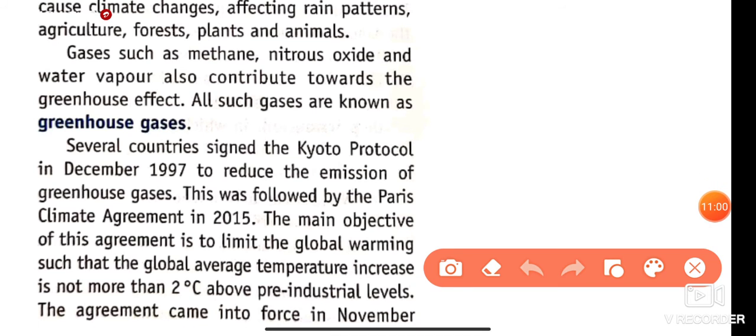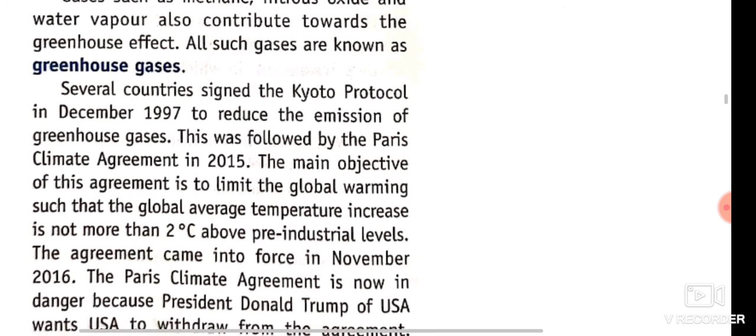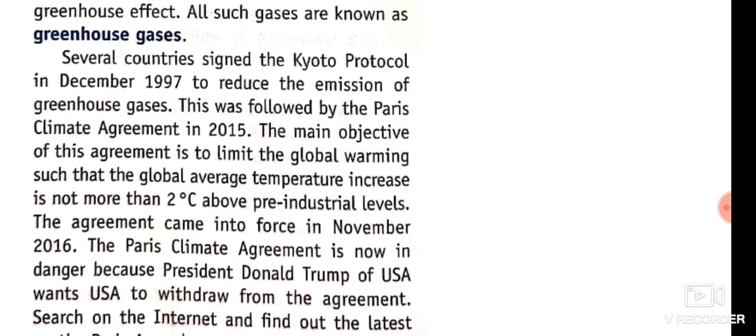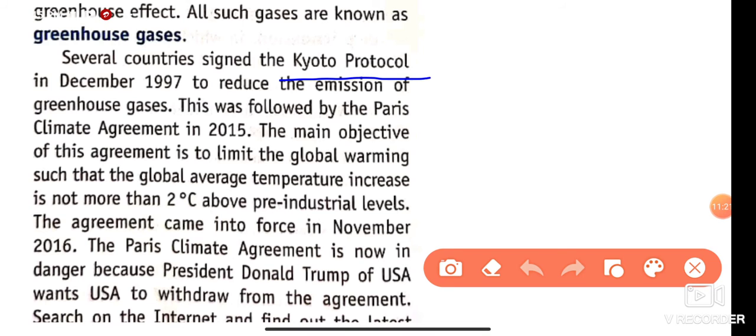The other components that also contribute to the greenhouse effect are methane gas, nitrous oxide and water vapors. There are other greenhouse gases. Several countries signed the Kyoto Protocol in December 1997 to reduce the emission of greenhouse gases.